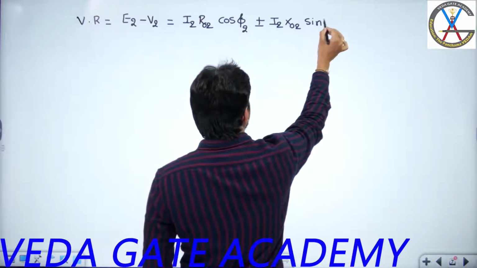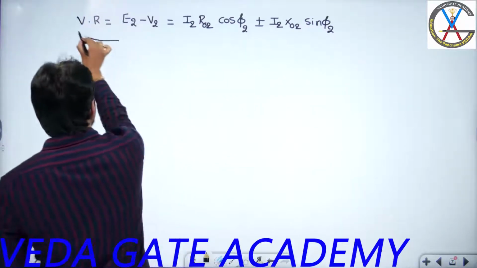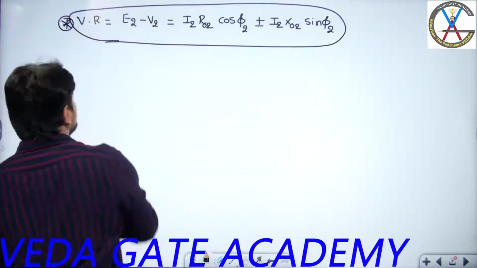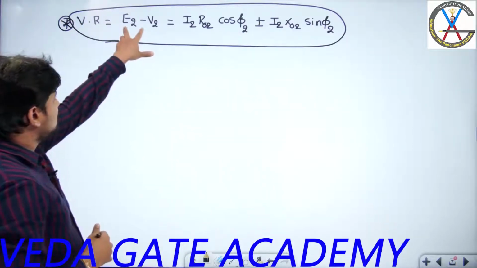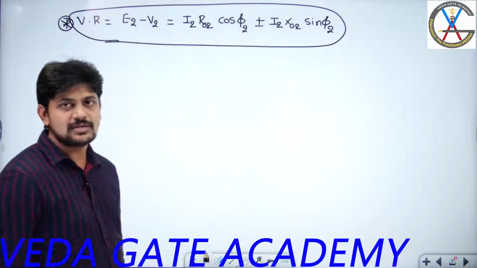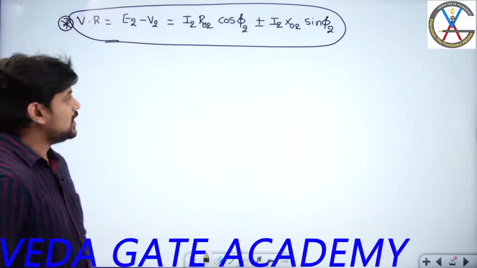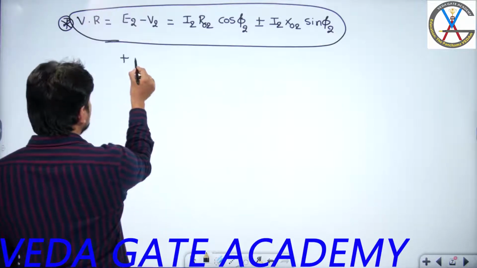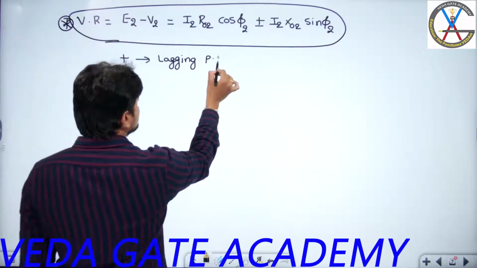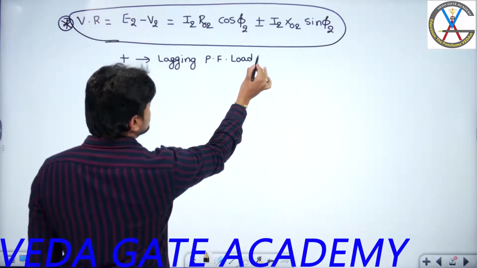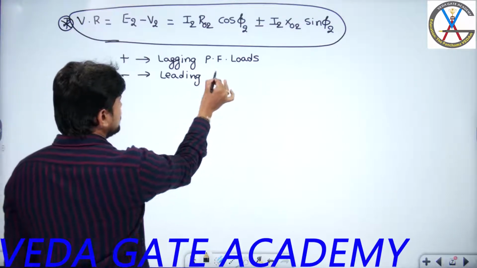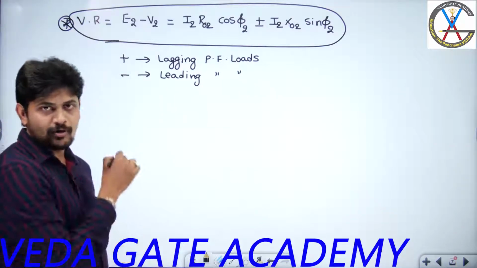So this final formula is very, very important, which we have to remember for solving the questions. The formula for voltage regulation, or the voltage drop across leakage impedance E2 minus V2, is equal to I2 R naught 2 cos phi 2 plus or minus I2 x naught 2 sin phi 2. Here plus corresponds to what kind of loads? Plus corresponds to lagging power factor loads, and minus corresponds to leading power factor loads. I hope you understand this one.